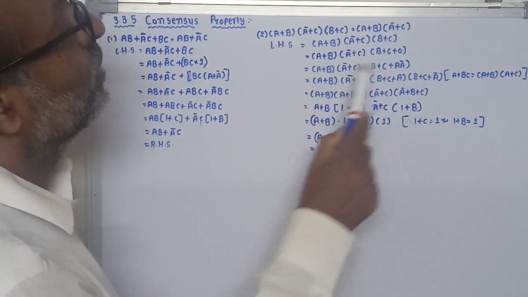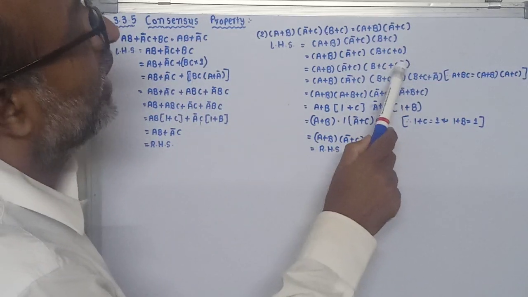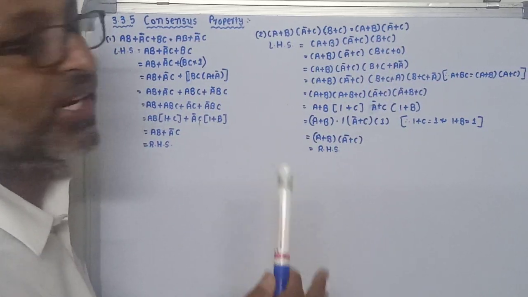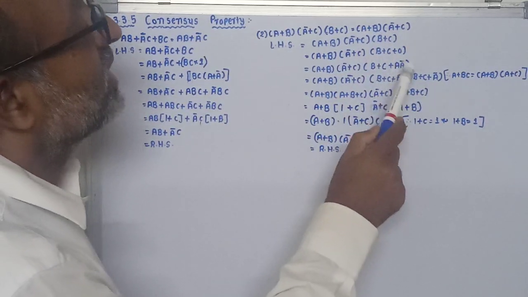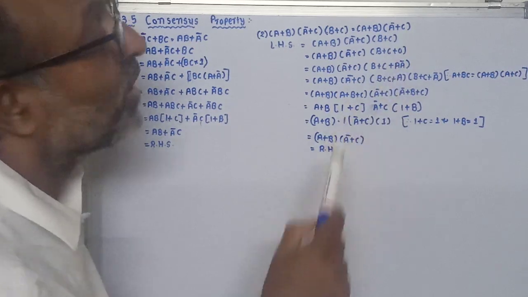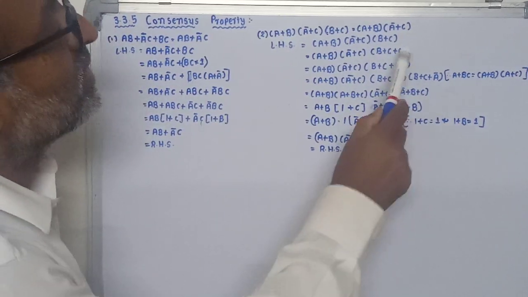Already we have seen in this example that we can write A into A bar. We can also use B into B bar, but to get this RHS we are required to put A into A bar for the 0.